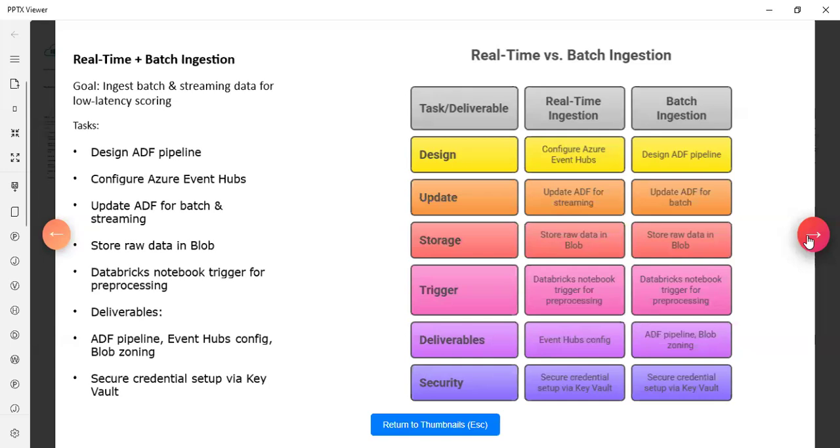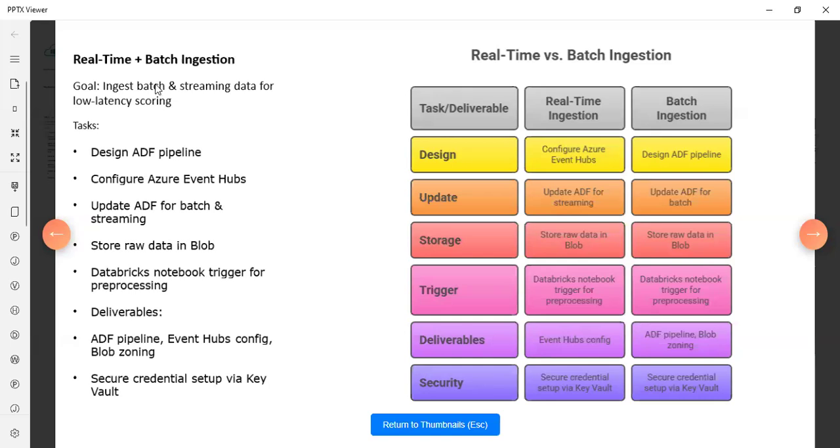Raw data will be stored in the Azure Blob, and the Databricks notebook will be triggered for processing. After the notebook is triggered, the data will be pre-processed, ensuring data flows seamlessly into our system. And by the end, we have a robust ingestion pipeline ready to support our ML workflow.